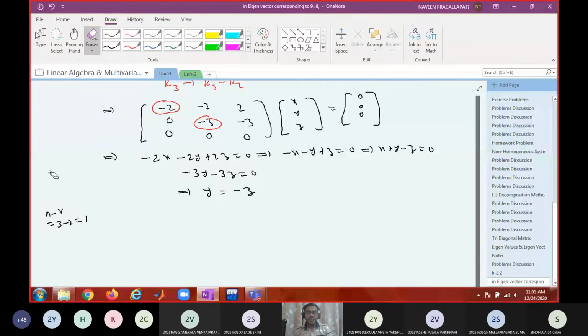Okay, what is the free variable now? I expressed y in terms of z. Then what is the free variable? Z is the free variable, since I am expressing y in terms of z. Then what arbitrary constant do I have to assign to z?